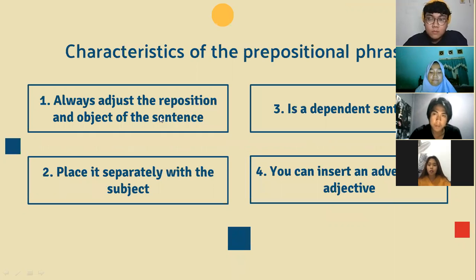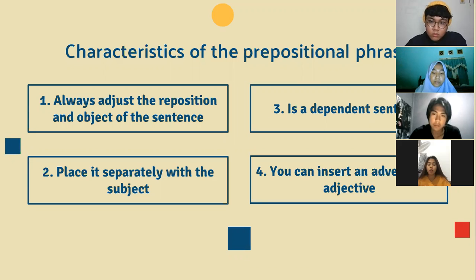Okay, these are the characteristics of prepositional phrases. One, always start with a preposition and an object. Prepositional phrases must start with a modifier. Prepositional phrase modifiers are prepositions such as in, on, about, with, forward, behind, beside, and so on.